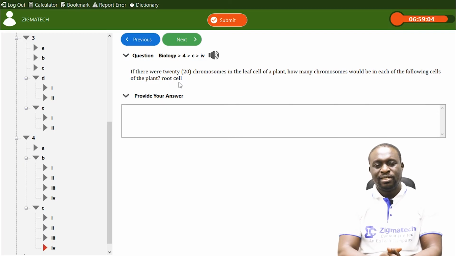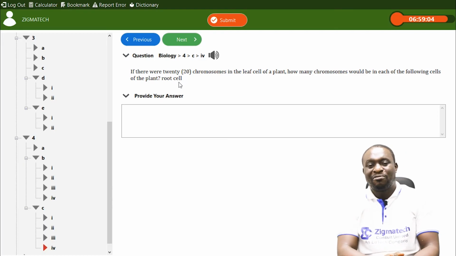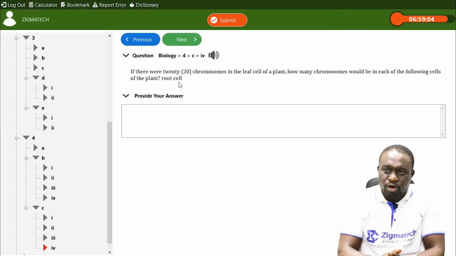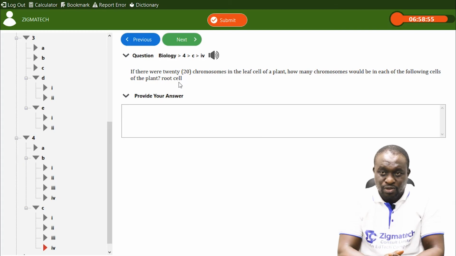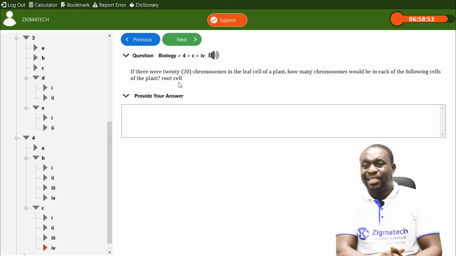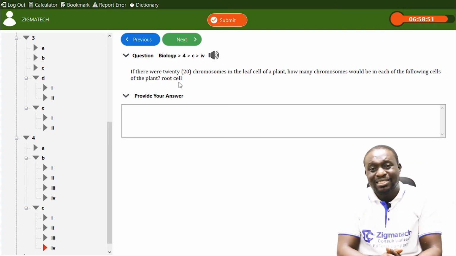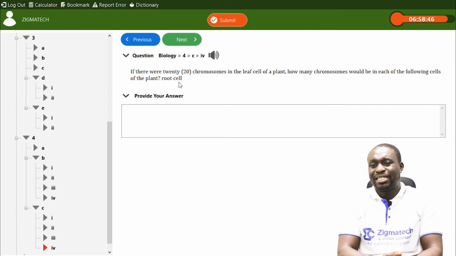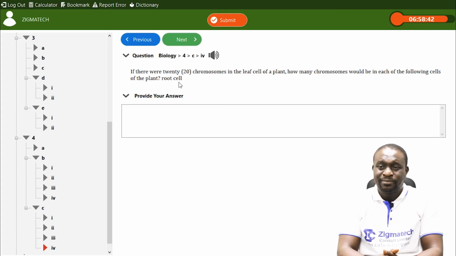Since they are somatic, they will have diploid cells or diploid chromosomes, which means they have the same number of chromosomes as the parent organism. That is to say, if there are 20 chromosomes in the leaf cell of a plant, the root cell will also have 20 chromosomes.